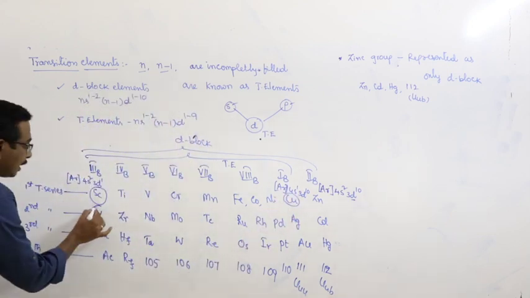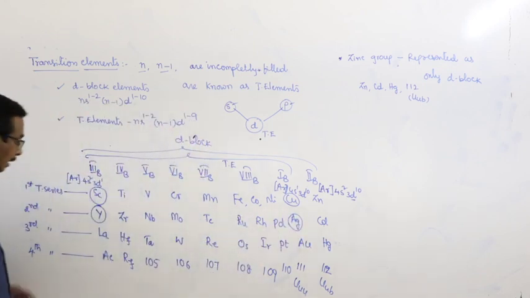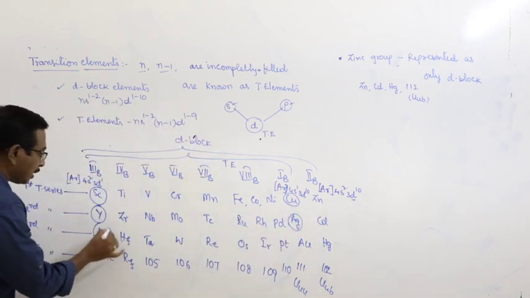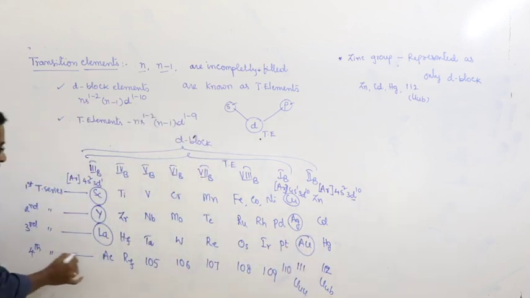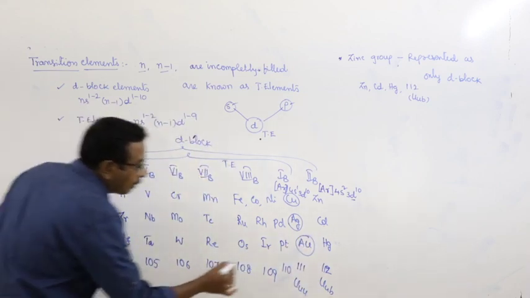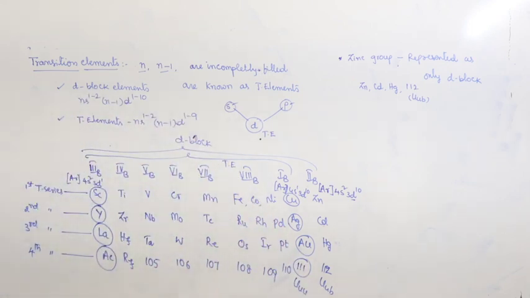Second transition series begins with yttrium, ends with silver. Third transition series begins with lanthanum, ends with aurum. Fourth transition series begins with actinium, ends with element 111. This is about the details that are related to the transition elements.